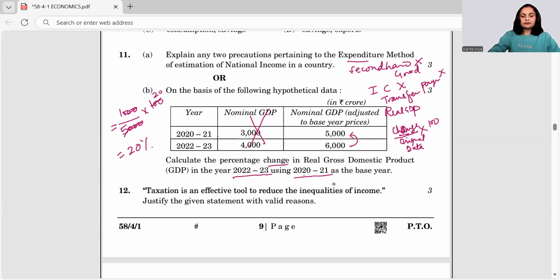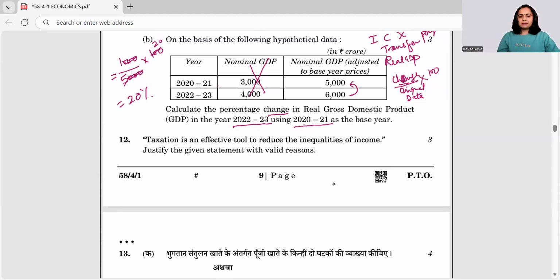Now, the next question for 3 marks is: taxation is an effective tool to reduce the inequalities of income. Beautiful, simple question from government budget, right? How do we do it? Yes, taxation and subsidies do reduce inequalities. How? Because taxation is levied more on those who have higher incomes, higher profits.